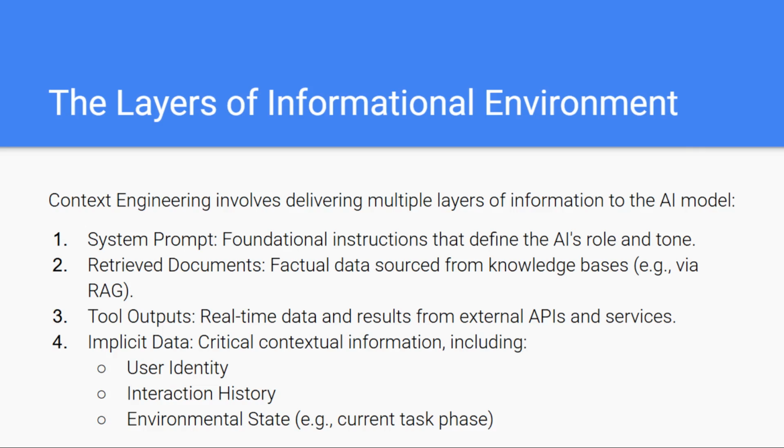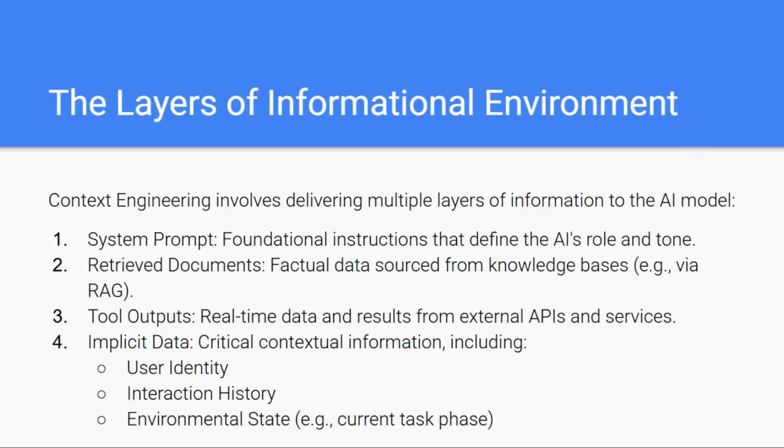And finally, the fourth layer is the implicit data. This is the silent but most powerful layer. We try to understand who the user is, the conversation or task history, their preferences, and the current workflow state the agent is in. These aren't always explicitly stated, but they shape the AI's ability to act intelligently and consistently. Together, these layers form the complete informational ecosystem that enables an agent to perform at its best.